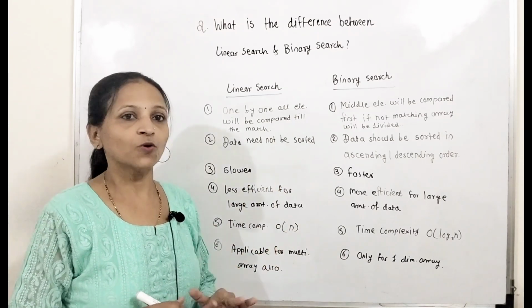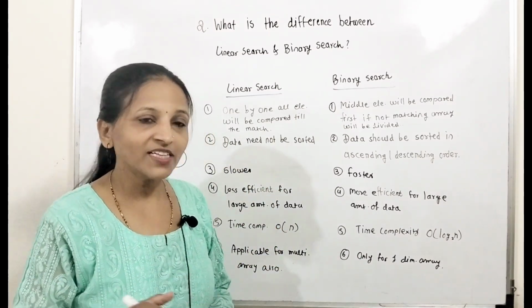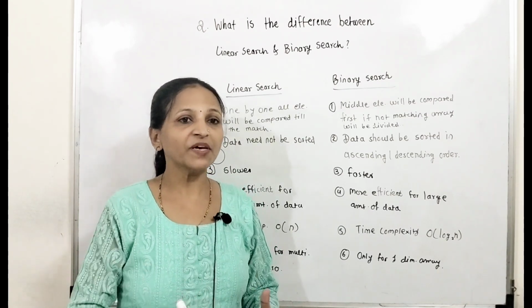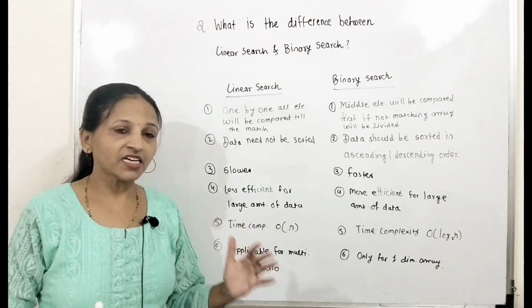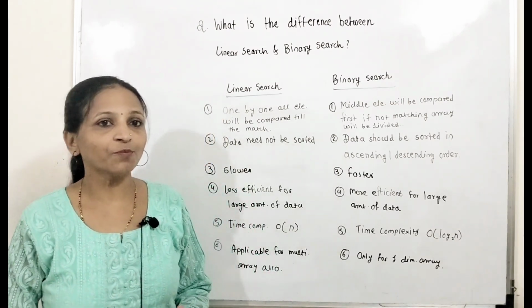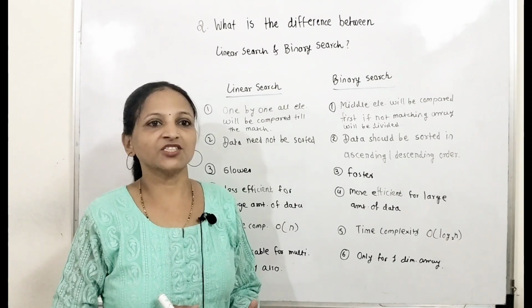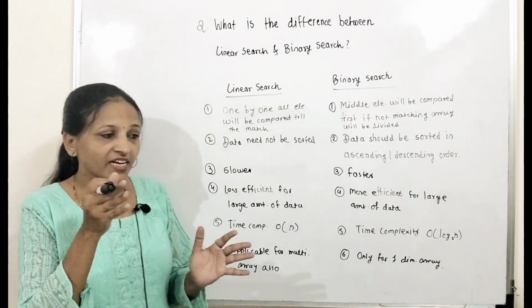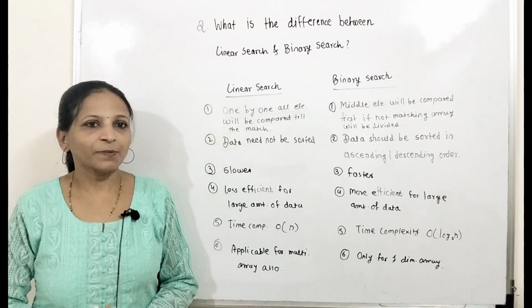The first point in the difference is that here we have to explain the process of linear search and binary search. In case of linear search, one by one all the elements of that array will be compared with the search element. If the search element and the array element match, then the comparison will be stopped and the element found message will be displayed. If till the end no match is found, then element not found message will be displayed.